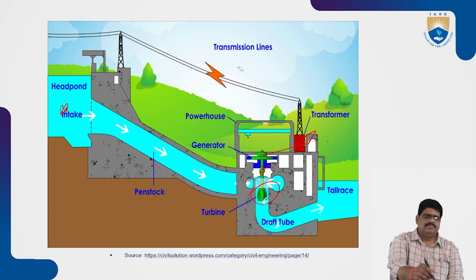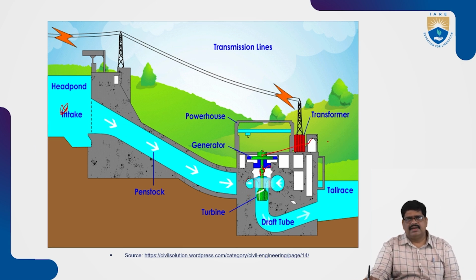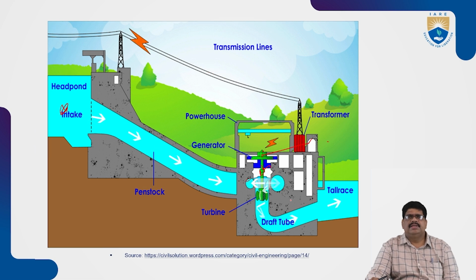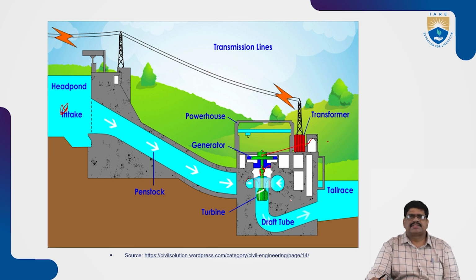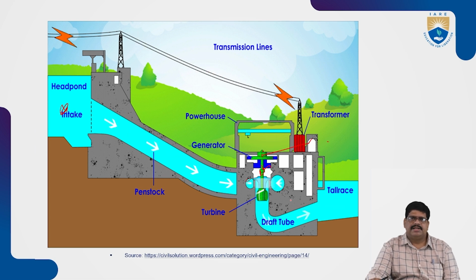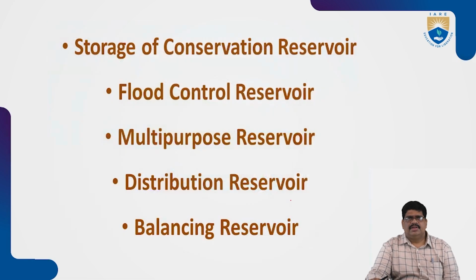The turbines rotate continuously, and mechanical energy is converted into electrical energy. First the hydraulic energy is converted to mechanical energy, and then it is converted into electrical energy. This is the simple process of power generation, and reservoirs constructed for this purpose are also called multi-purpose reservoirs.